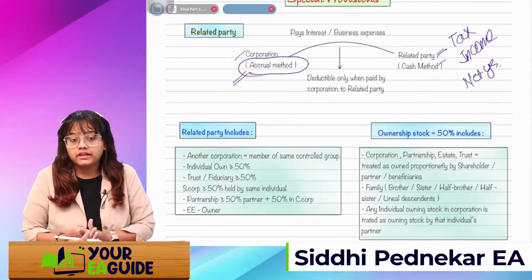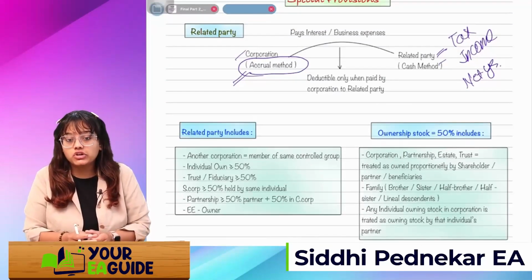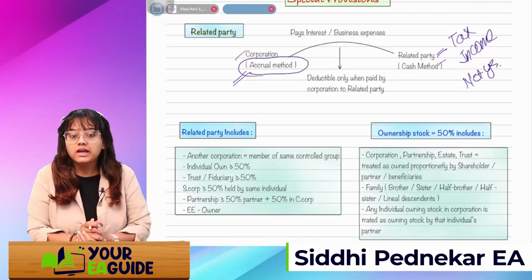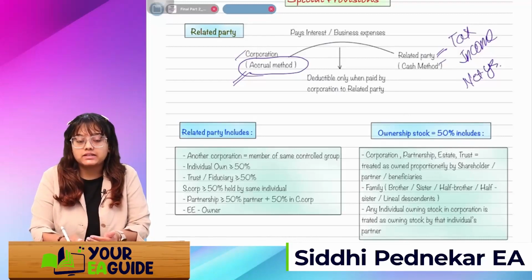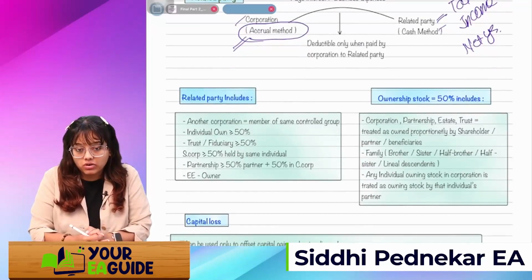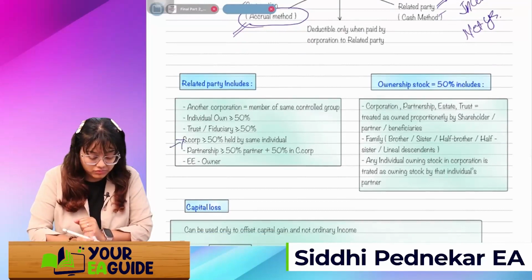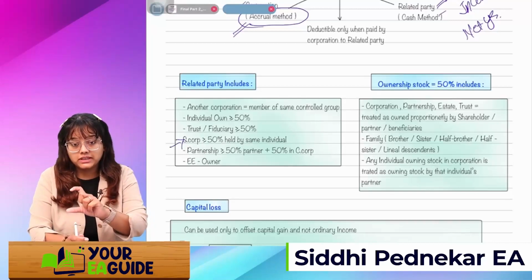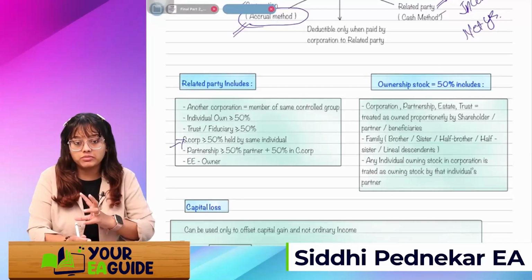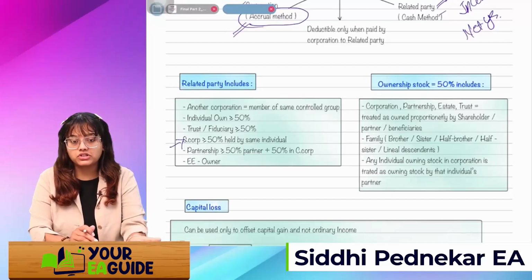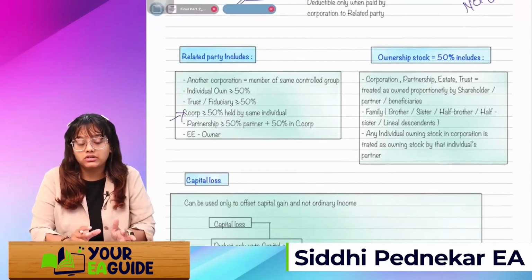The second definition of related party includes an individual who is owning more than 50%. It is but obvious that if they are owning more than 50%, then they will be considered a related party. If it's a trust or fiduciary holding more than 50%, or if it's an S corp, we are yet to do this chapter, but just remember, if you are an individual holding more than 50% in the S corp, and that S corp is related to the corporation, then you can say that is a related party relationship.